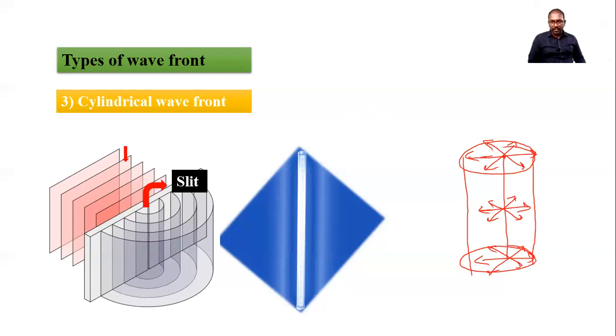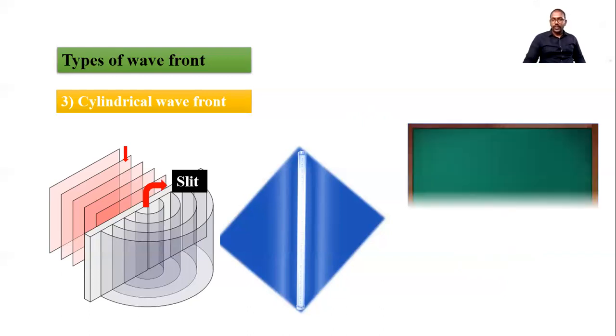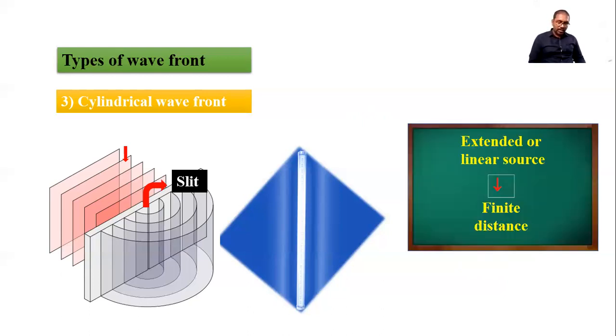So this is a cylindrical wavefront. Again here, a linear, extended source produces a cylindrical wavefront, and the distance is finite. If the distance is infinite, then it is a plane wavefront. Remember, any type of source we consider at infinitely large distance produces a plane wave.